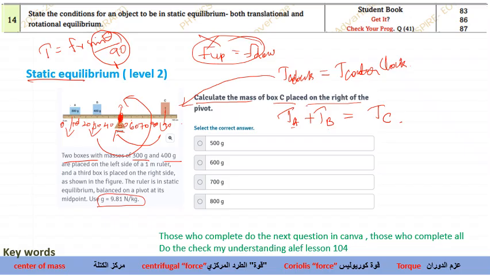So when I write the equation for the torque, it will be Fa into Ra. Okay. And Fb into Rb. Okay. And Fc, I do not know, so I'll put Fc into Rc.